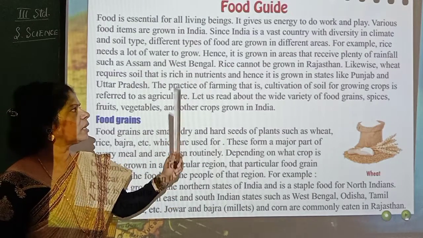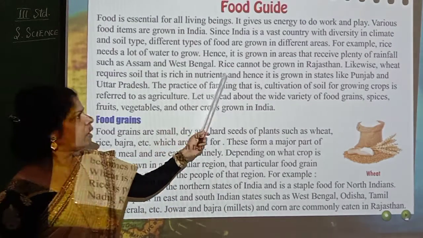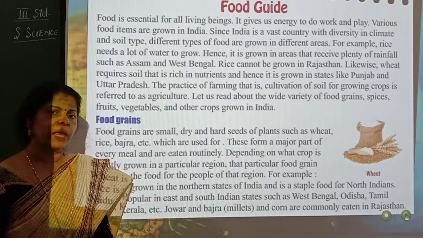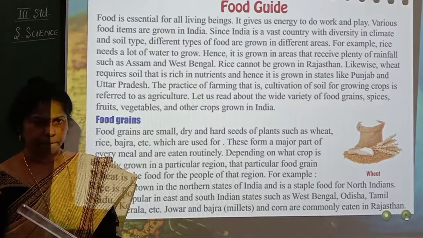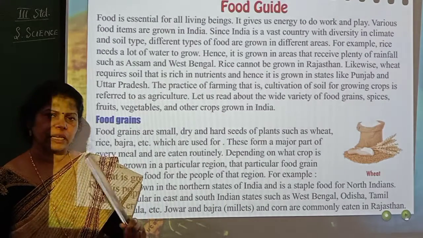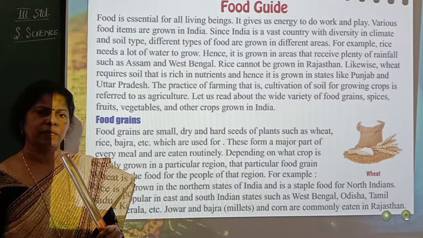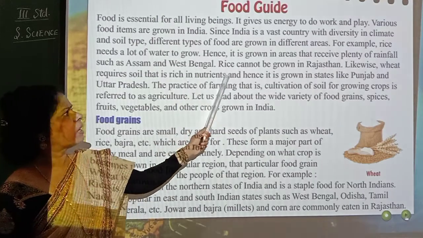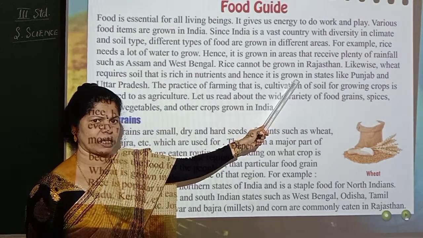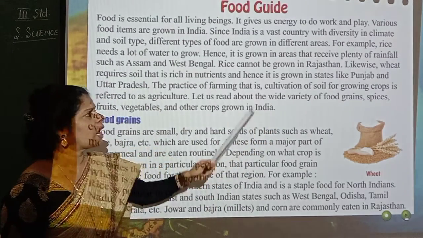To grow rice, what is required? More water is required. Rice cannot be grown in Rajasthan. Why can it not be grown in Rajasthan? Because Rajasthan is a desert area, where the rainfall is very less. When the rainfall is less, can you just imagine growing rice? No, isn't it? That is why rice cannot be grown in Rajasthan. It's a very hot and dry climatic condition there, so you cannot grow rice.